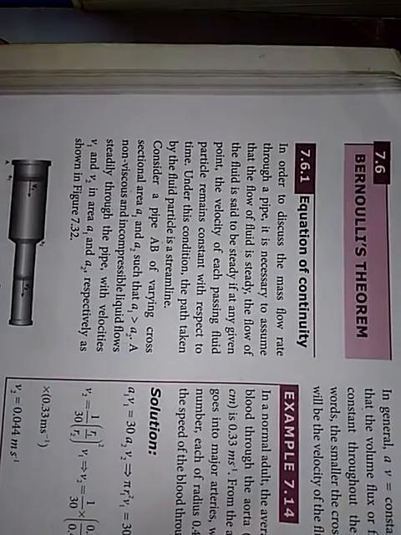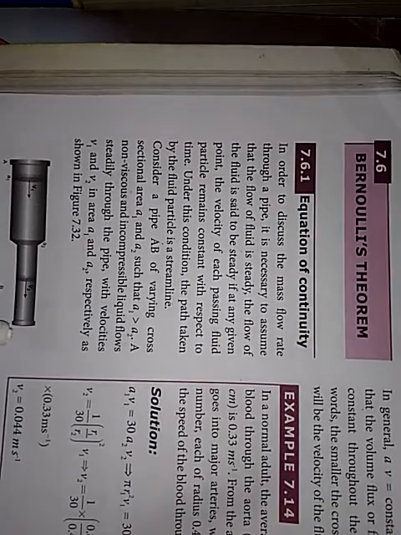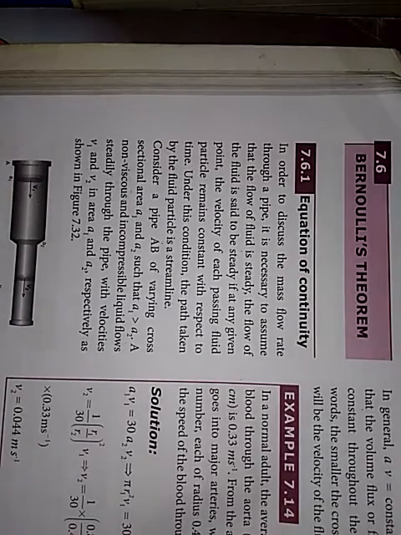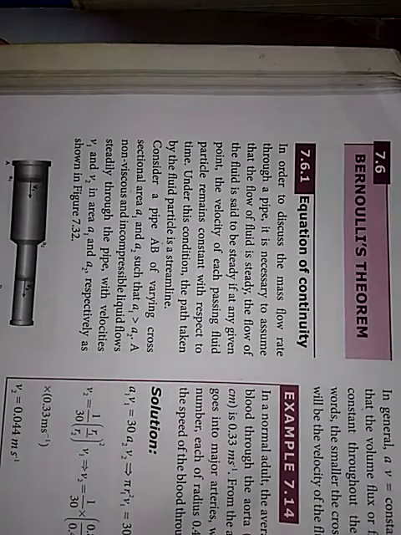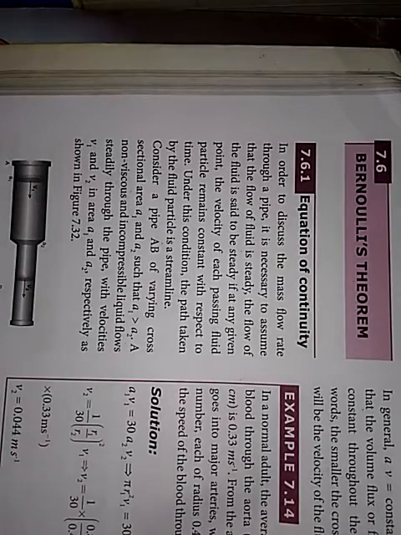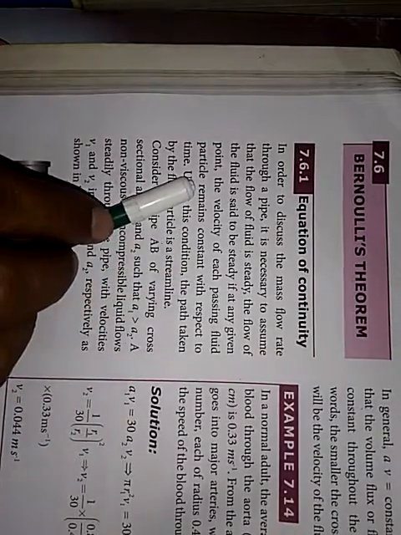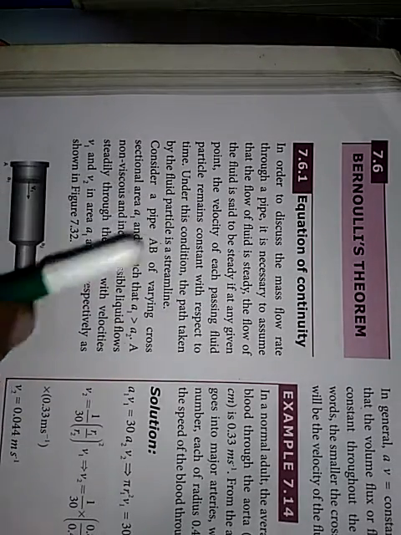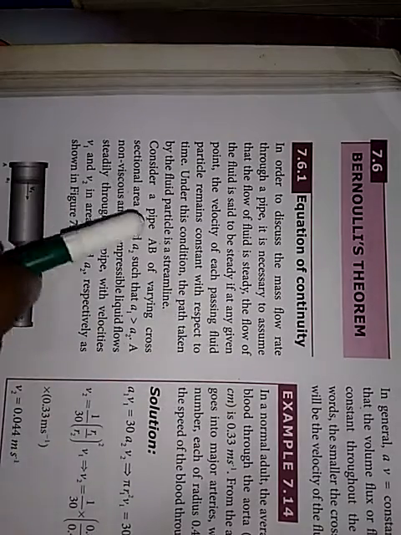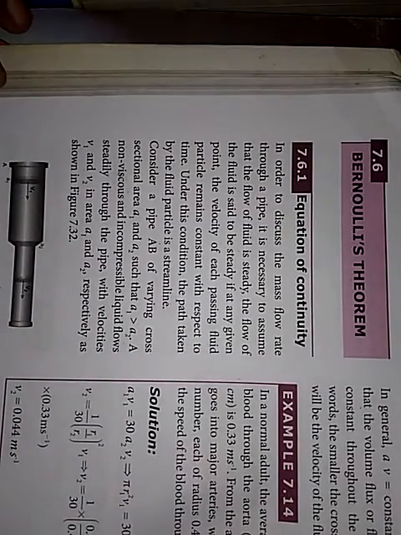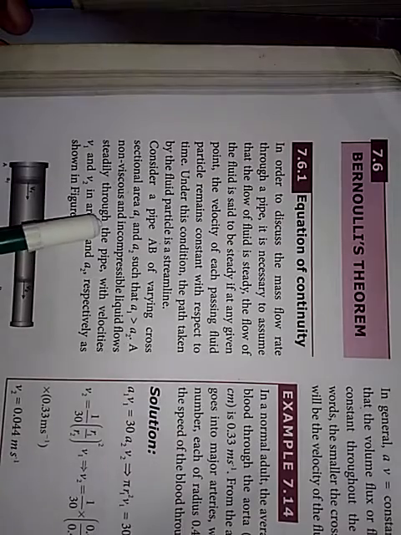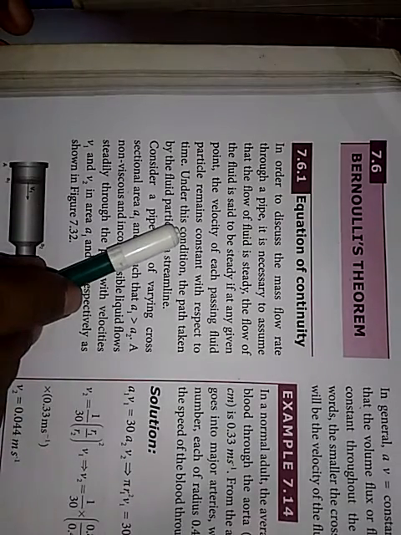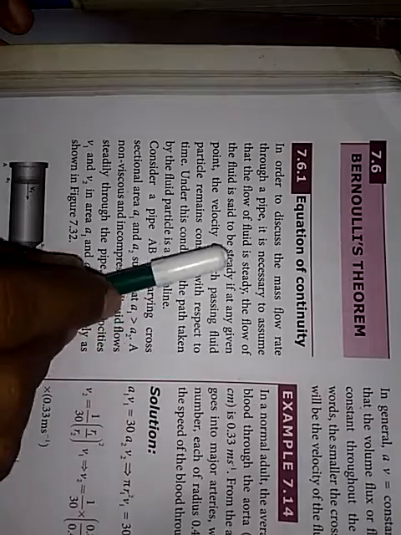So, we have a pipe, but its cross section is varying. Here we have different areas of cross section. Now we are giving the definition for steady flow. So the velocity of the fluid particle should remain constant. If that is the case, we can say the fluid is steady.